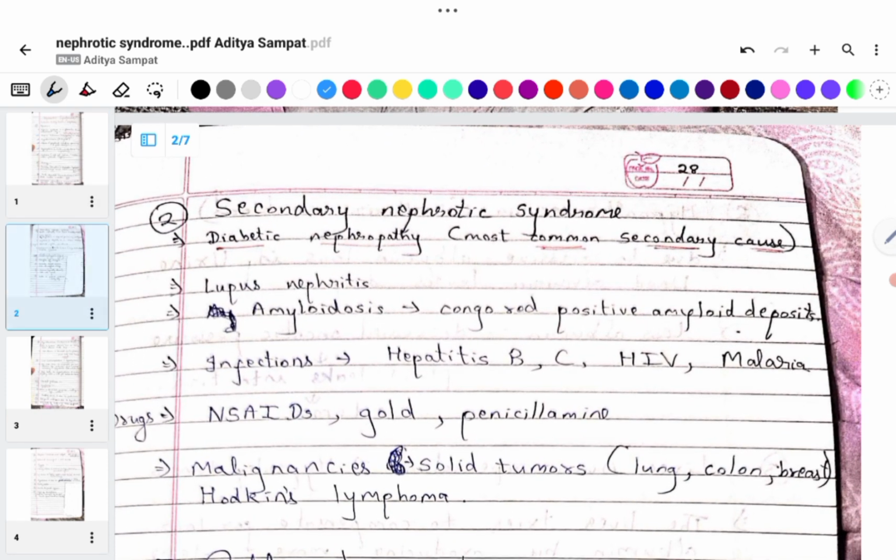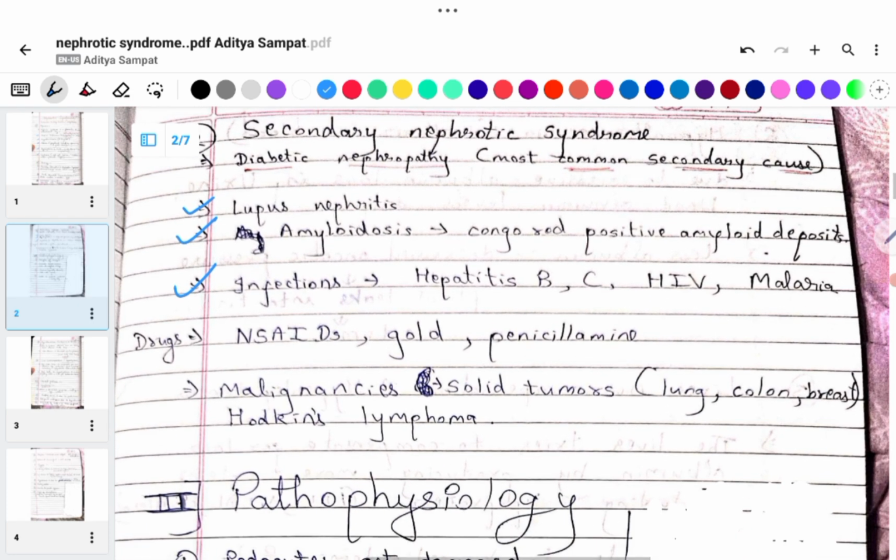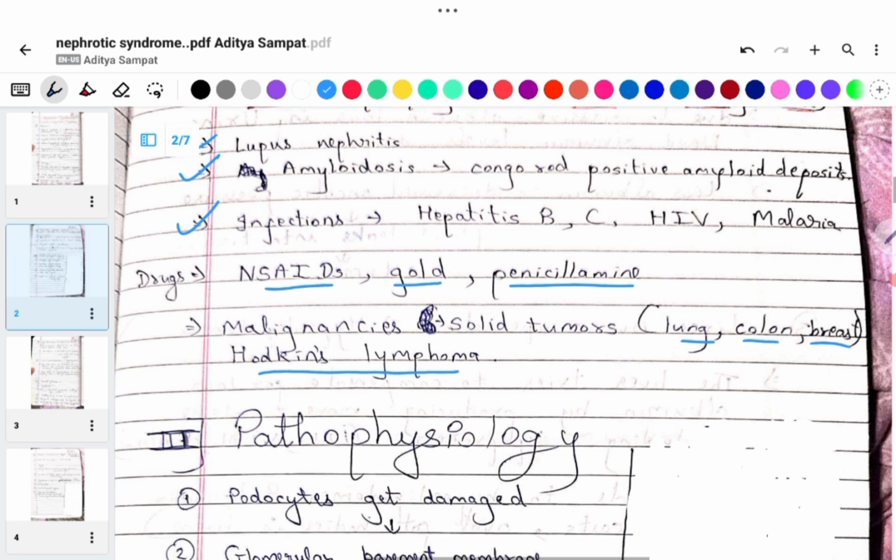Membranous nephropathy, common in adults, associated with PLA2R antibodies. Secondary nephrotic syndrome, diabetic nephropathy. It is the most common secondary cause. Lupus nephritis, amyloidosis, and infections are some of the other causes. Drugs, NSAIDs, gold, penicillin, and malignancies such as solid tumors in the lung, colon, breast, Hodgkin's lymphoma. These were some of the causes. So we finished with the etiology.